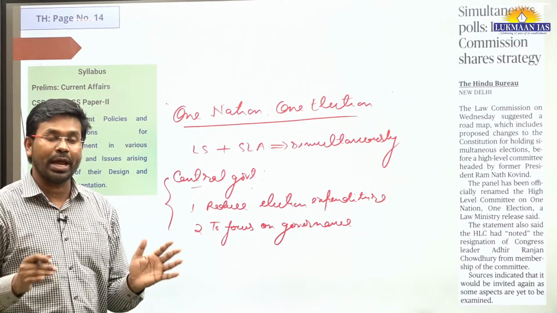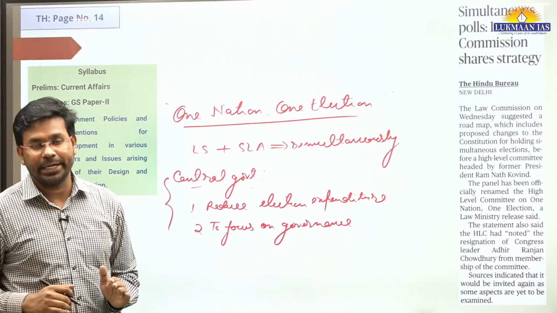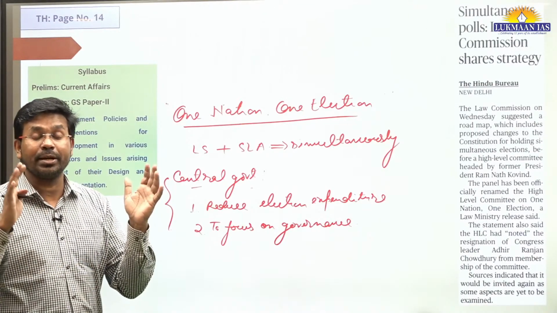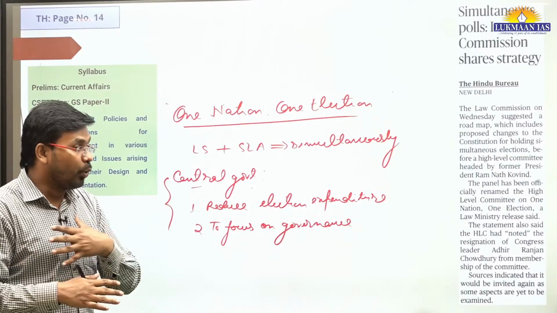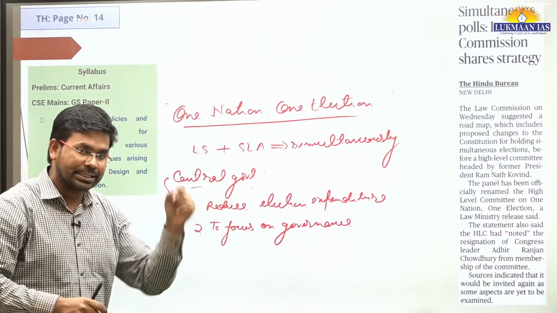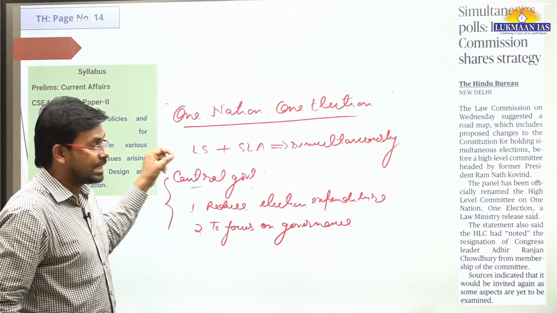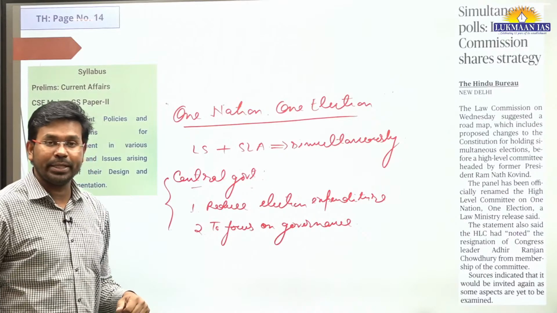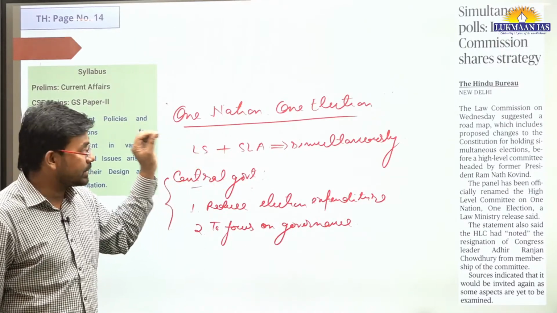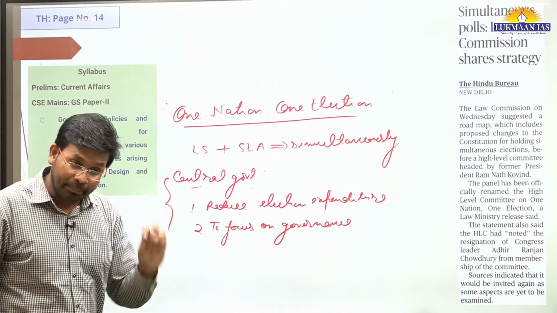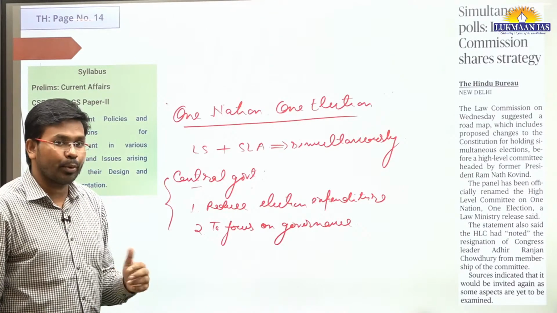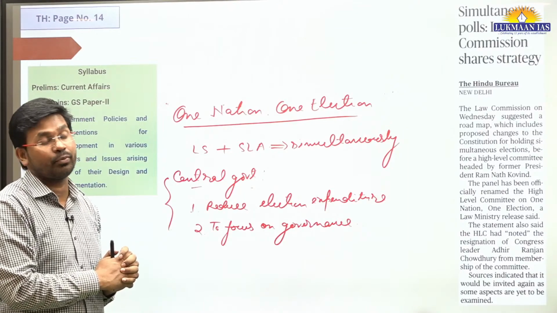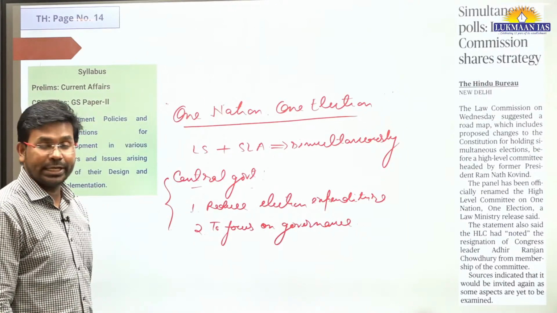So it's going to have a huge one-time expenditure for the Election Commission. It also does not have sufficient manpower to be stationed at different polling booths at the same time across the nation. Apart from this, some people have suggested that it will be appropriate to go from the parliamentary system of government to the presidential system of government if they want to implement the one nation, one election system.